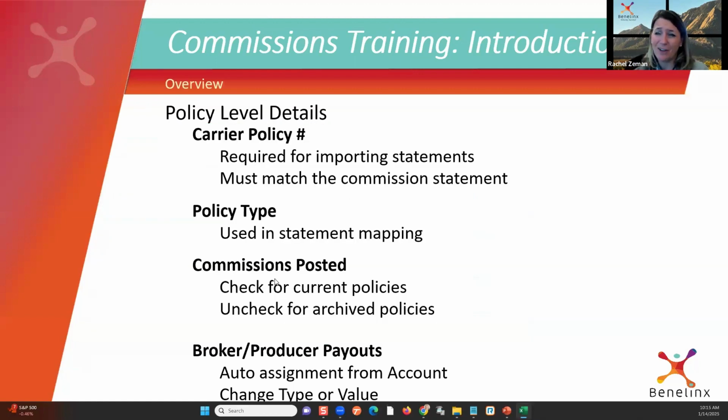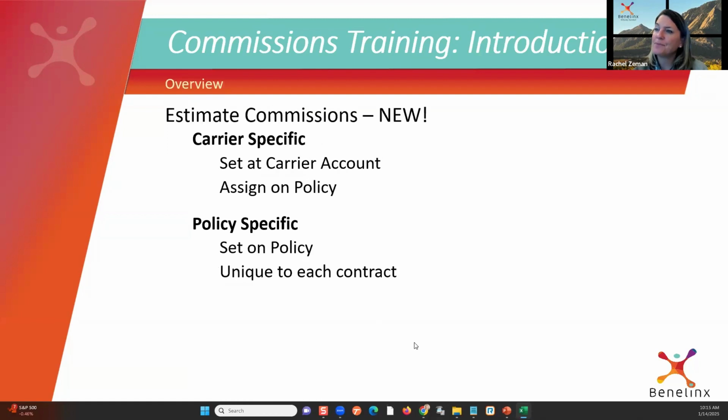So commission tracking is difficult for all those reasons. But this field is really critical. And we're adding some automation to help you with that, but knowing that we need to make sure we check and uncheck that box is going to be important to really keep the commission side of the Benelinx system nice and clean. When you do create a brand new policy, it automatically checks the box for you. Okay, so you don't have to go look for it. It's the unchecking that is our challenge that we're working on, and we're going to create that automation for you to tell us.